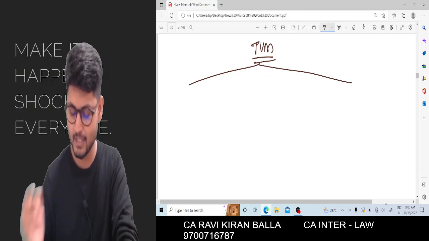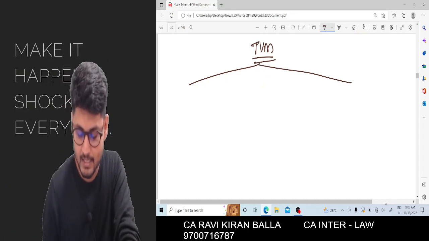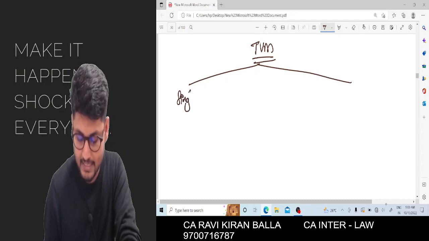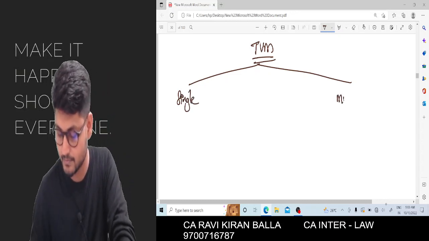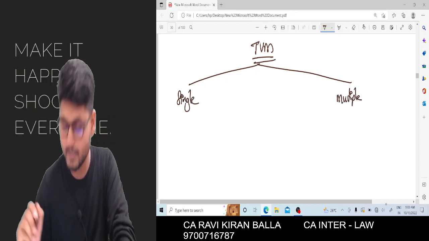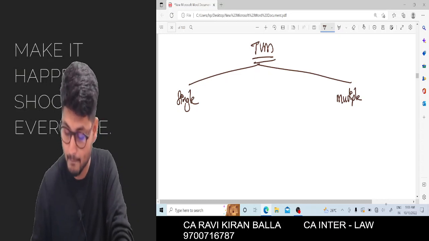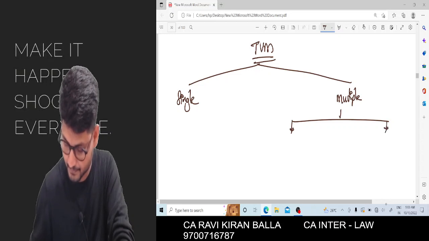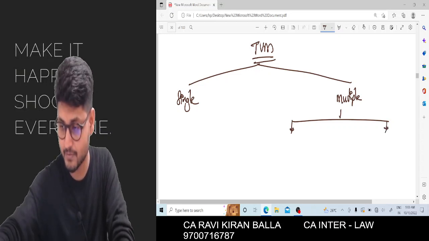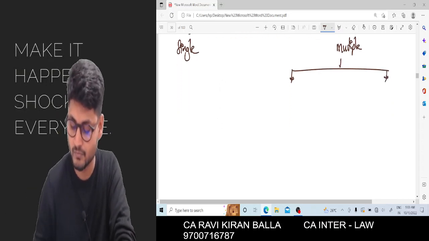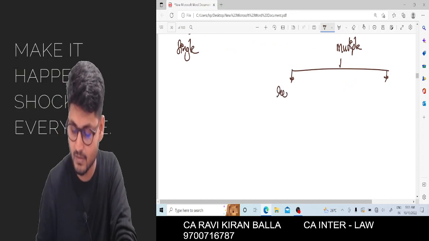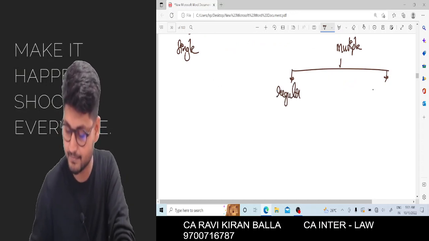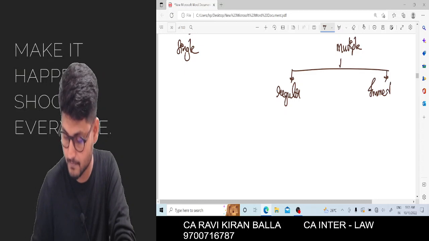Now, time value of money: single cash flow, multiple cash flow. Again multiple cash flows, regular, and immediate.